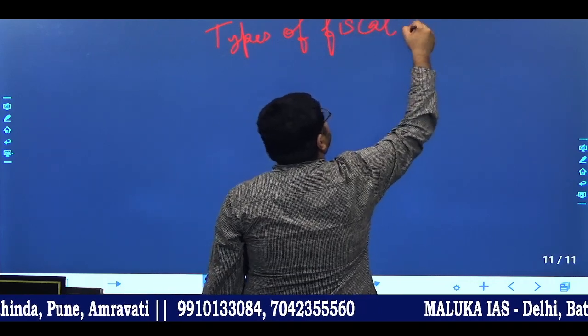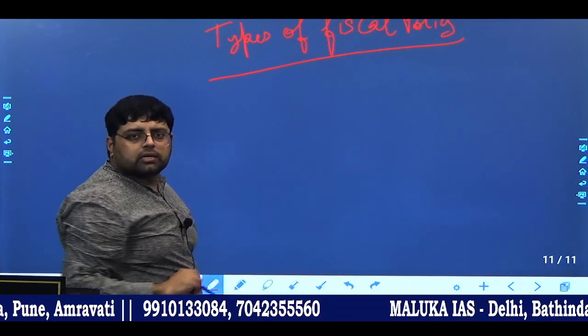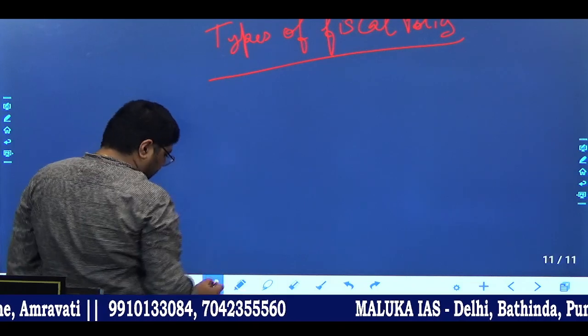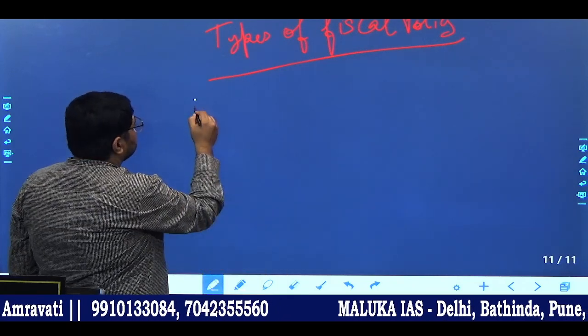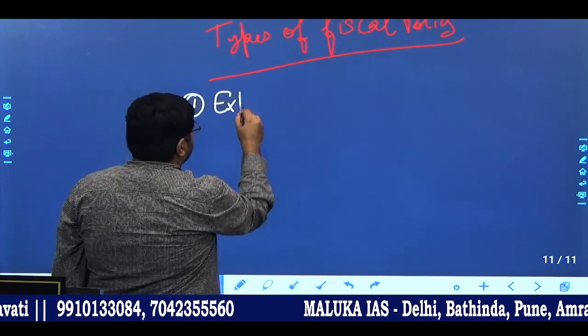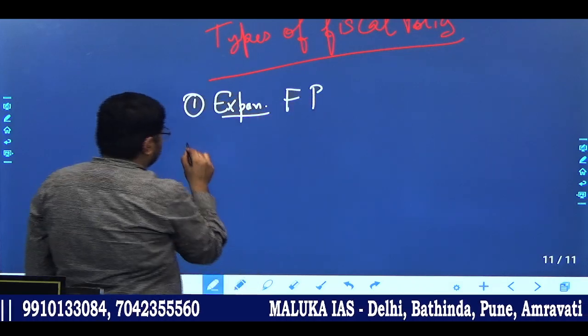Types of fiscal policy. There are 3 types. Type number 1 is expansionary fiscal policy.